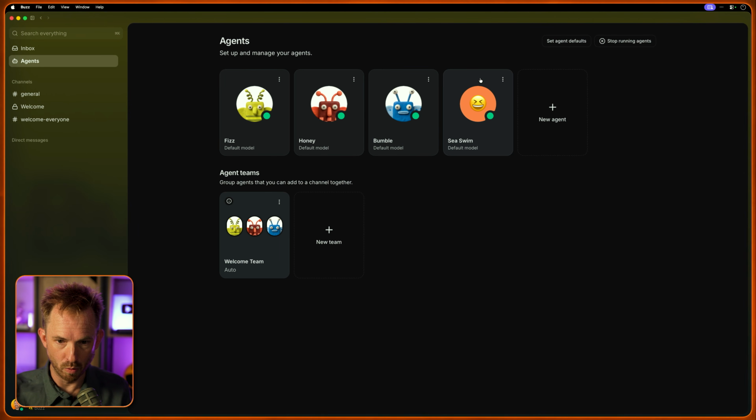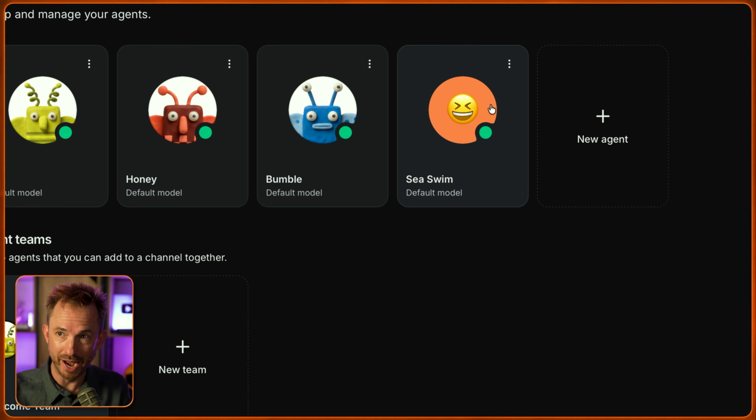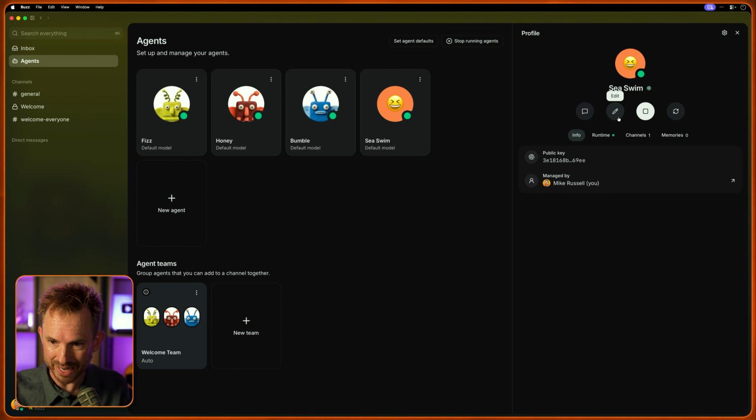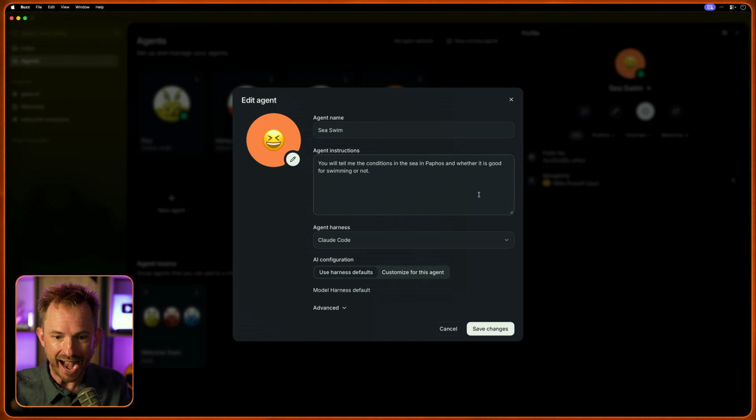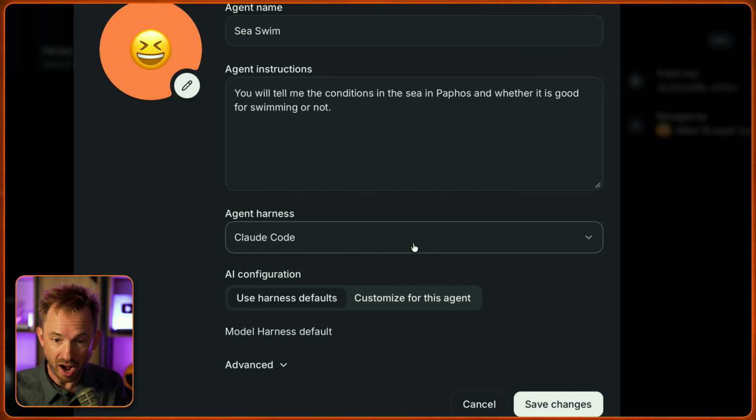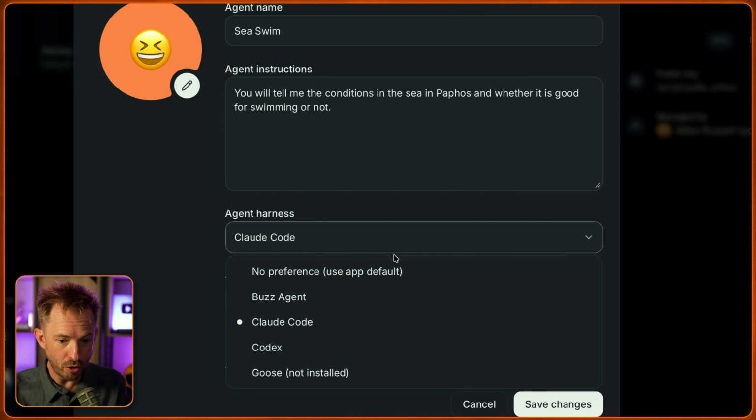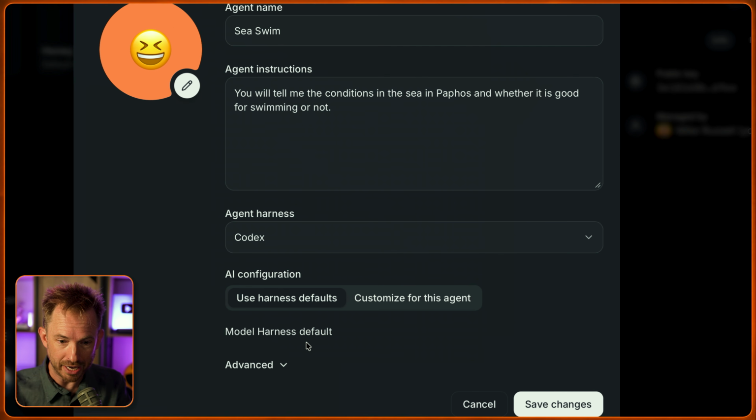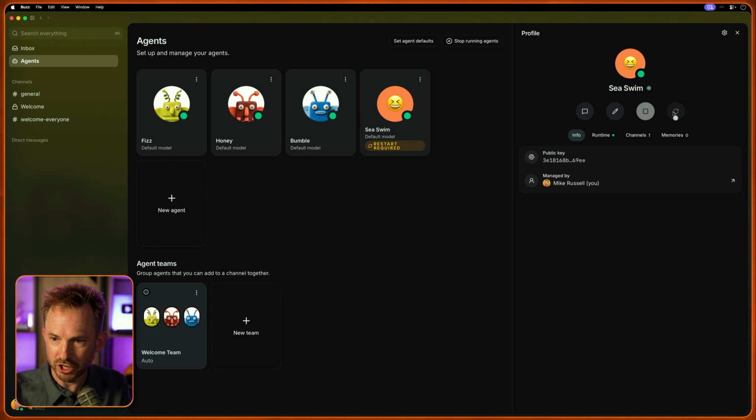Now, here's the power I want you to understand. I just set up this new agent called CSwim. I can click into it, I can edit this agent, and I can change the agent harness. Look at this. It's running on Claude Code, but I also have Codex installed. So all I need to do to change the agent to run on OpenAI's models is just click Codex, and that's it. I'm done. Now I just need to restart the agent, so I'll click here to restart and bring him online. There we go, coming back online.